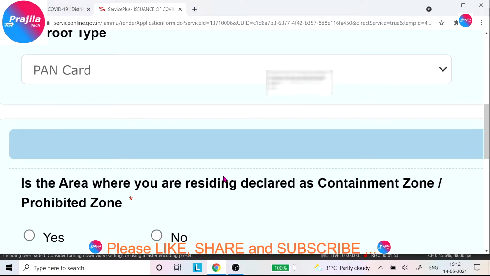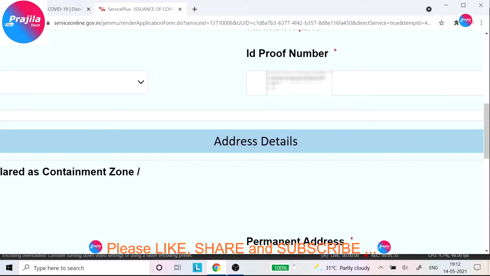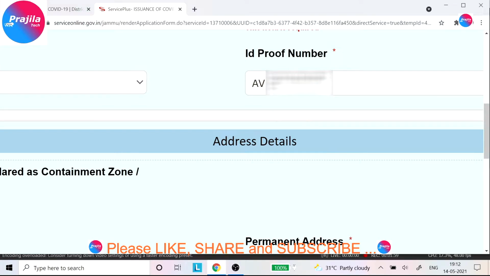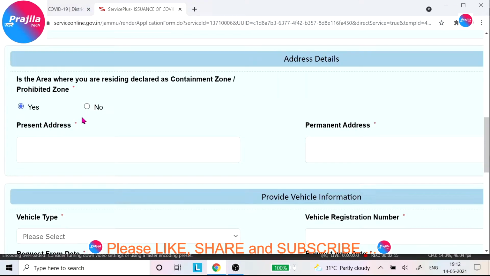So say I select PAN card, and after that I have to give the number. If it is a passport, you have to give the passport number. Whatever document you are giving, later you have to upload the soft copy also. Now there is a question whether you are residing in a containment zone. If it is yes, you give yes, otherwise give no.